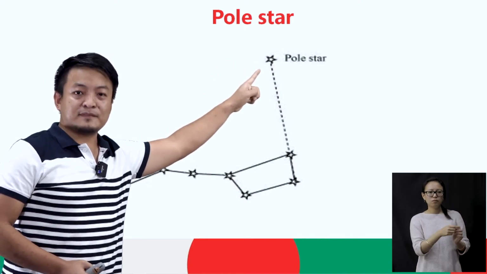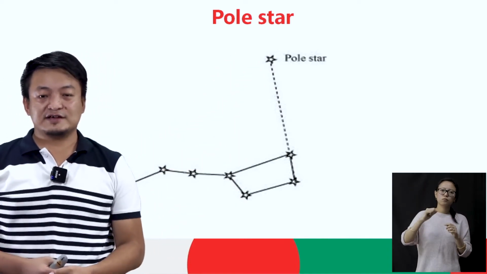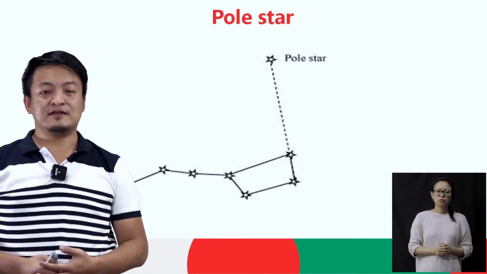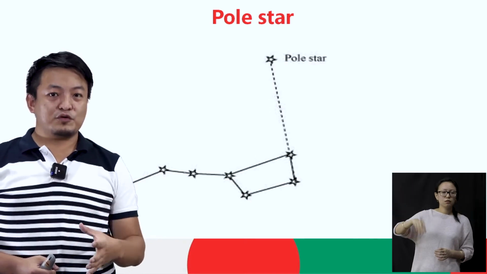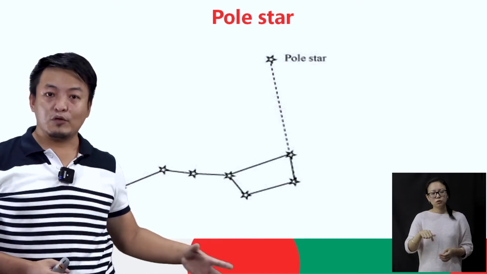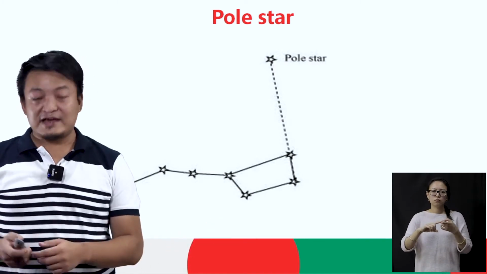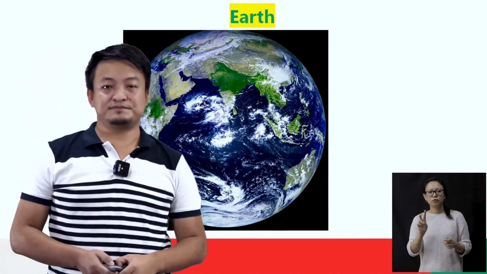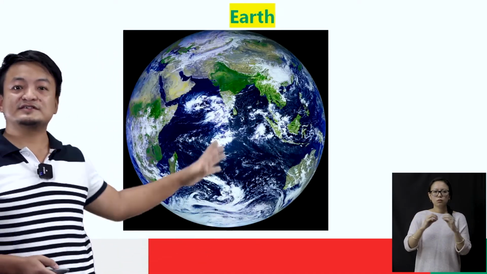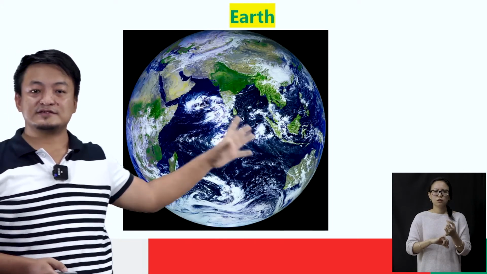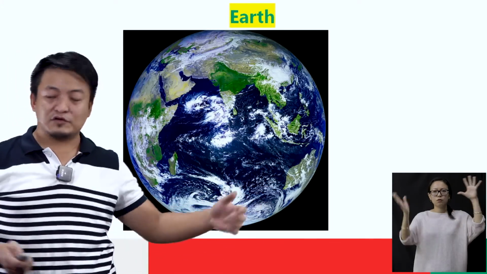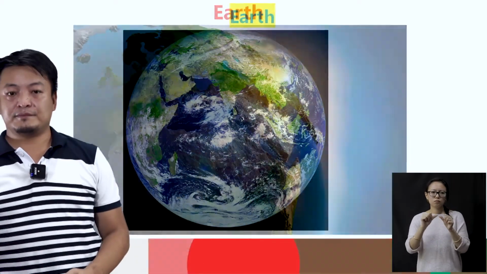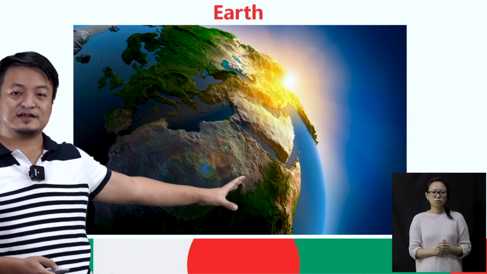So students, we have discussed 2 heavenly bodies, that is the sun and the star. And you also know how to locate the pole star. So now let's discuss the third heavenly body, that is Earth. Now students, this is Earth. Let's take a closer view of the Earth. See, it looks like this.